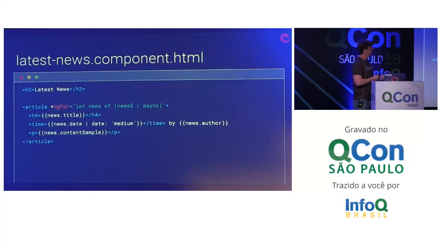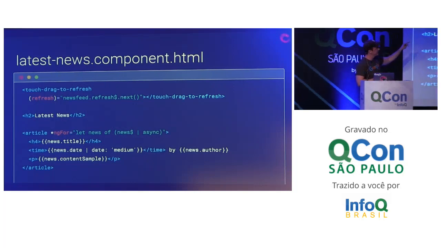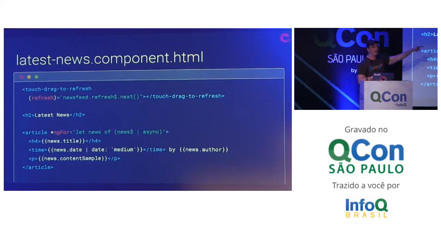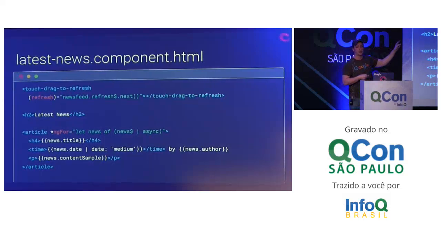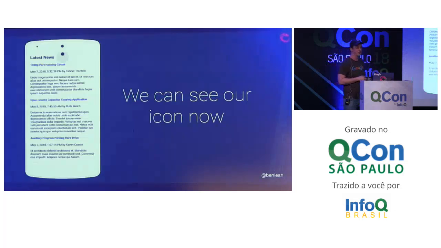So our latest news component, this is our template. It looks like this. We need to add one thing, which is we're going to add our touch drag to refresh component to the top of it. And you see here where I've wired up that refresh event. I don't even really have to touch my TypeScript for this component. I'm going to just say, hey, the newsfeed service, which is already registered on the component, dot refresh, that's our behavior subject, just call next on it. So every single time this refresh event is called, I want you to just call next on this behavior subject, and every time next is called on the behavior subject, it goes and gets more news. So it's wired up right now, as long as we trigger our refresh at some point.